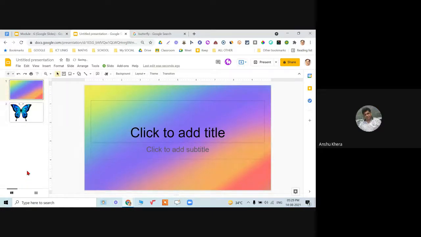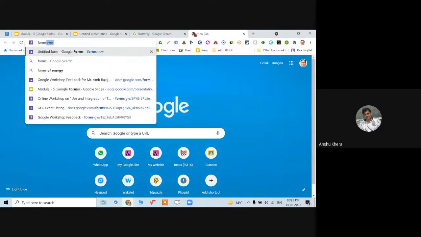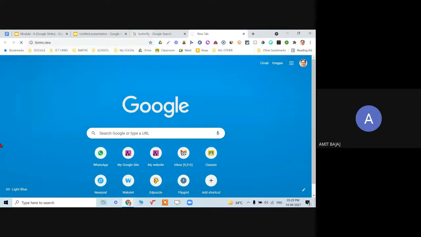Sir, will this work in Google Forms also? Yes, it should, because this works seamlessly in more of the apps. In Google Docs I have tried, but not specifically for forms. But to my knowledge, yes, it will work. It's a great feature in that case, sir. Let me try it in forms.new.